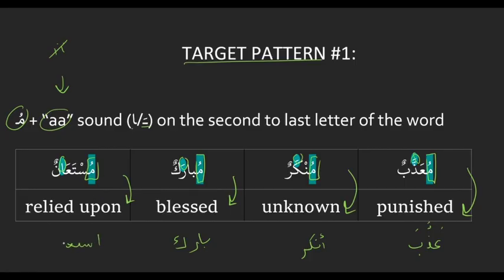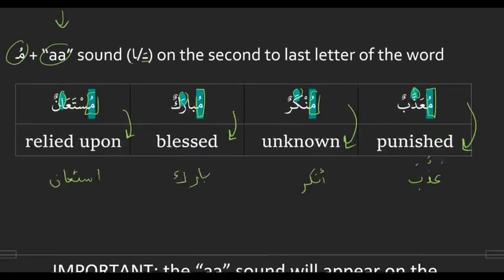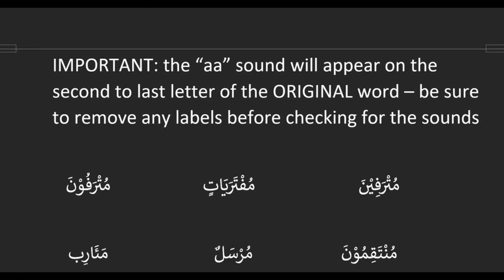If you've ever heard someone say Allahul musta'an, meaning Allah is the one who is relied upon. Or iyyaka na'budu wa iyyaka nasta'in, we rely on you. So that is target pattern number 1. And the same thing applies that we saw when we were studying the agent: when you're looking for the mu and the a, we're looking at the original word.